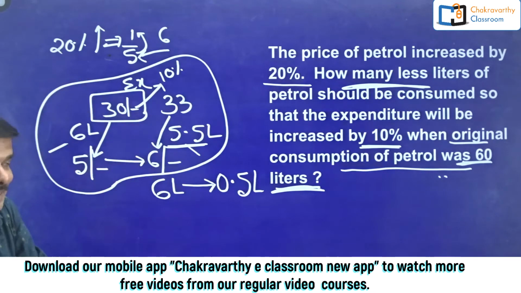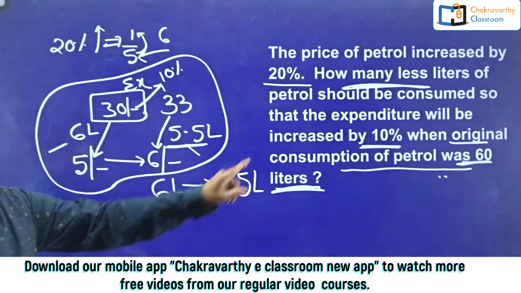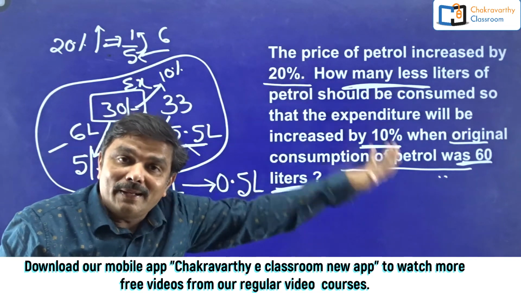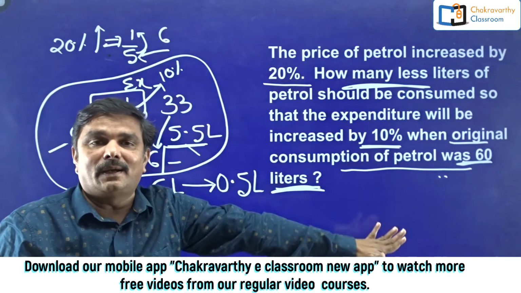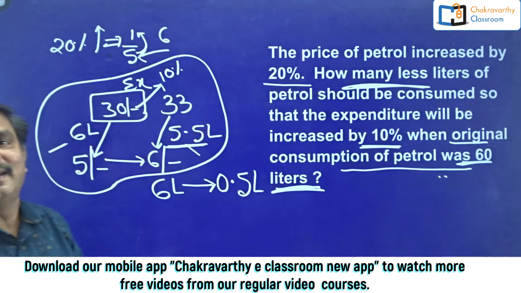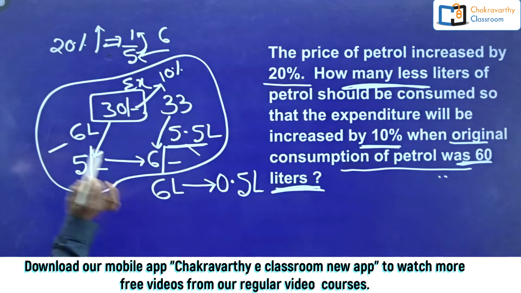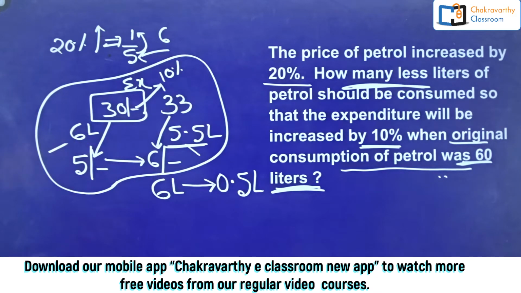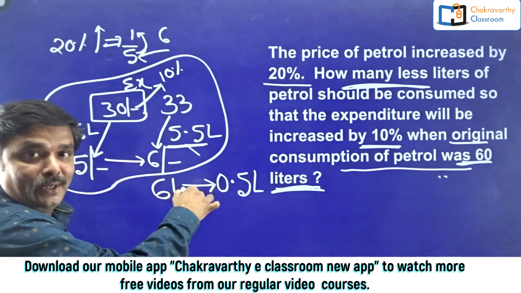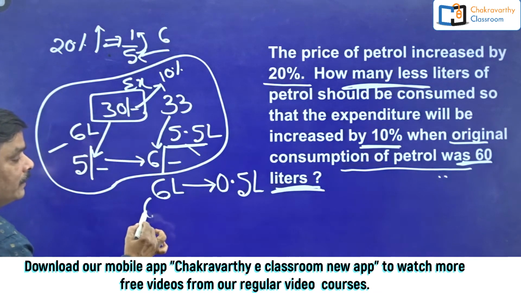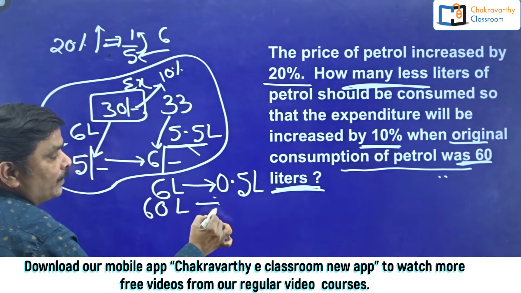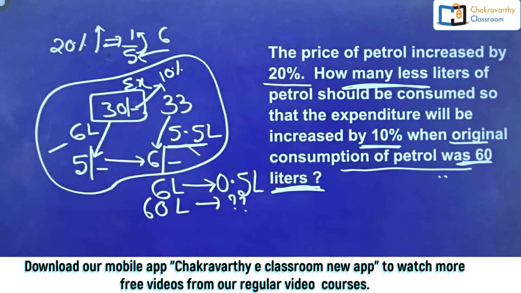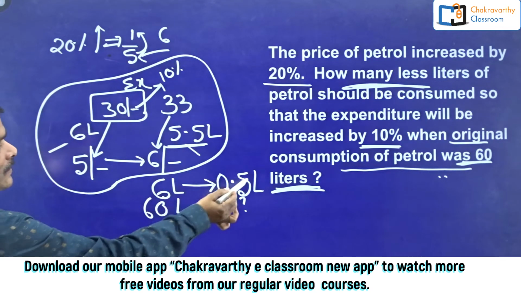How many liters less am I using? 0.5 liters less, because they want us to find out how much less consumption there is. So when original was 6 liters, I am using 0.5 liters less petrol. Then this is the unitary method. When original is 60 liters, how much less should be used? As simple as this one. For 6 liters, 0.5.